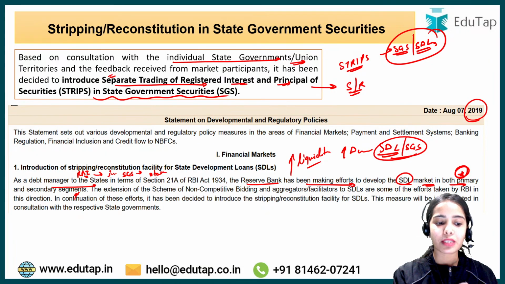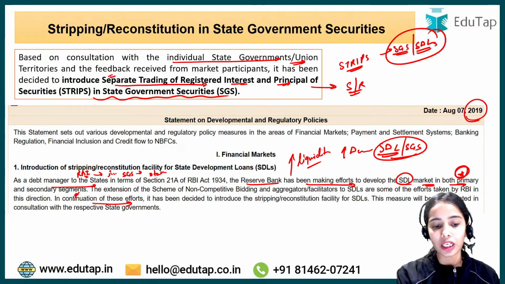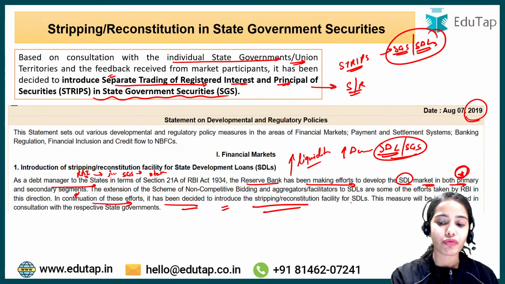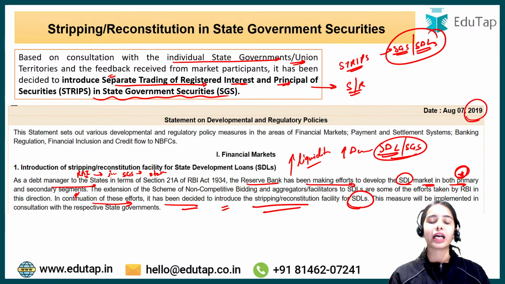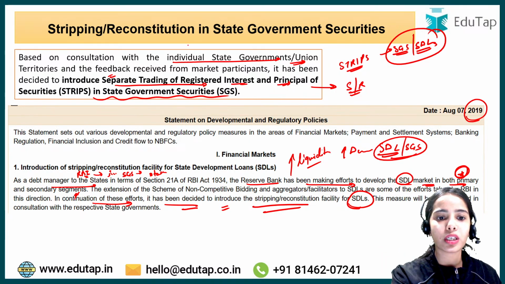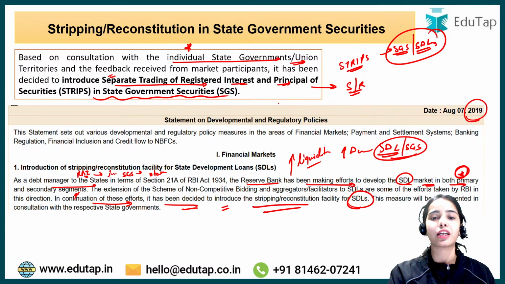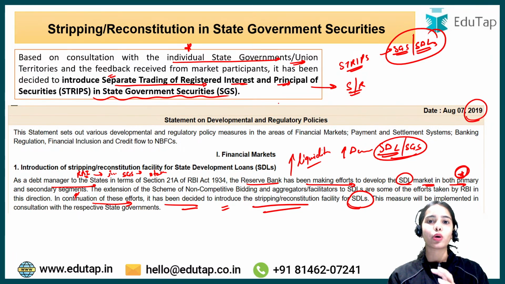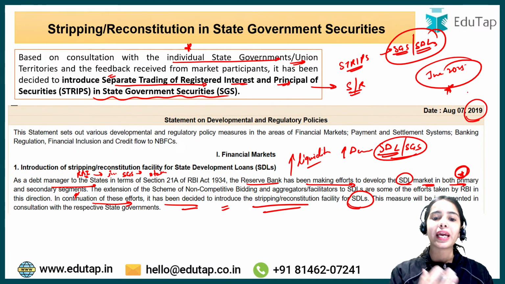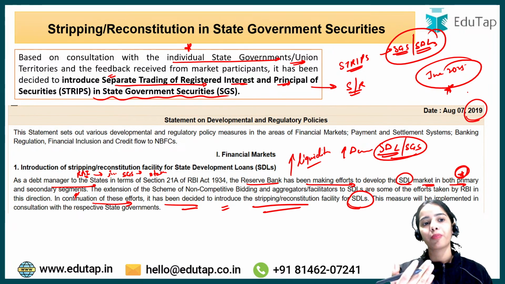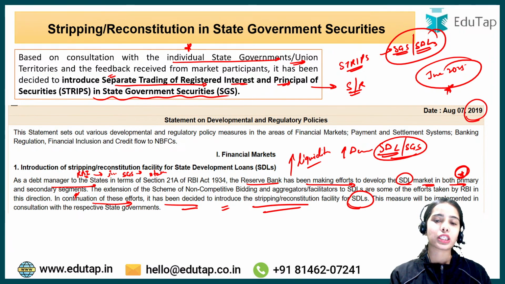Okay, so RBI has been taking efforts, and in continuation of these efforts, RBI decided to introduce the stripping or reconstitution facility for the state development loans. So the RBI has decided it in 2019, and RBI after that came into consultation with the individual state governments or union governments, and the RBI also took the feedback from the market participants, and now in June 2025 the RBI has decided to at last release these stripping or reconstitution guidelines for the state government securities.